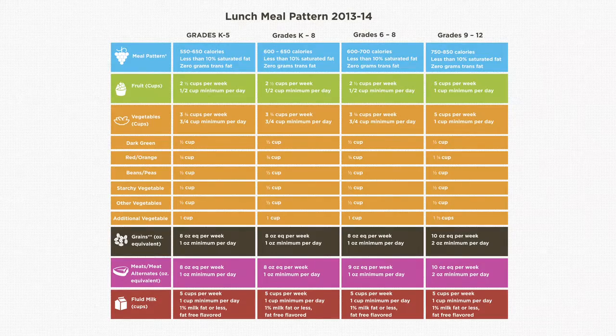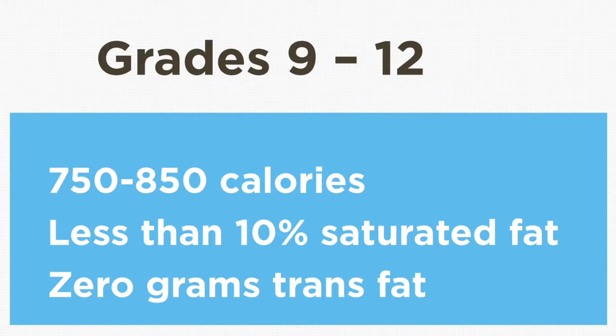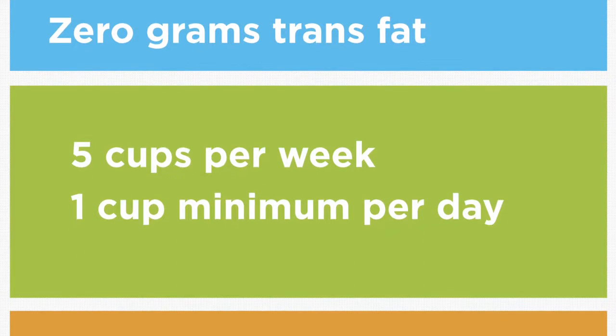In the National School Lunch Program for grades 9 through 12, the average daily amount of calories at lunch for a 5-day week must be within the range of at least 750 as a minimum and 850 as the maximum amount. The meal pattern for grades 9 through 12 requires 5 cups of fruit per week, with a minimum of 1 cup per day.